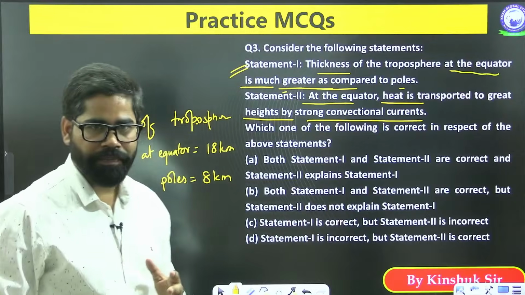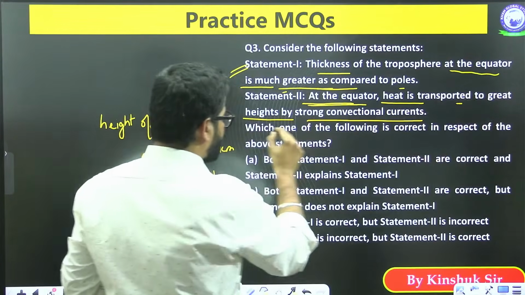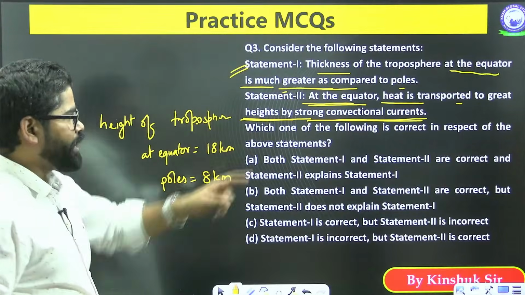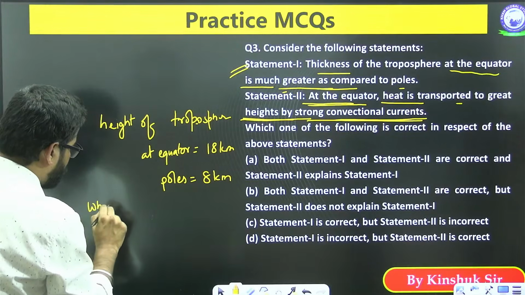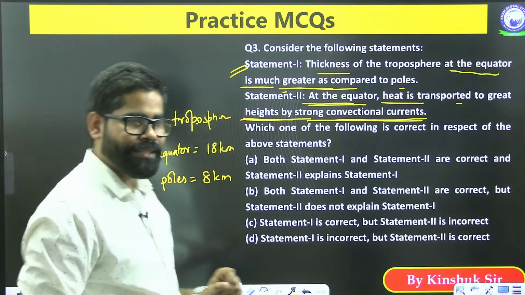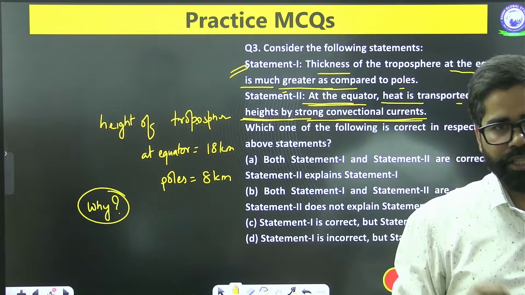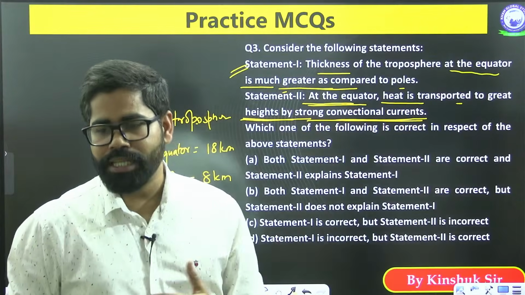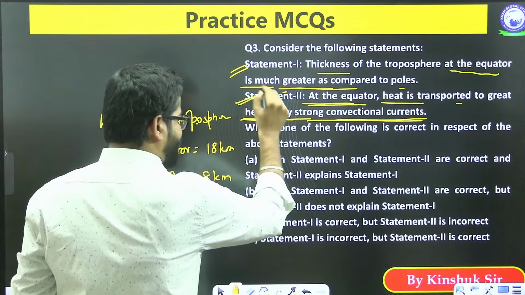The second statement is saying, at the equator, heat is transported to great heights by strong convectional currents. Now we have to find out why. The second statement is saying that heat is transported to great heights, so this is correct, and this is the reason also.